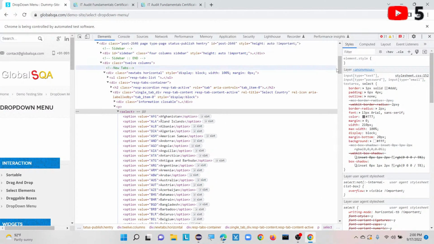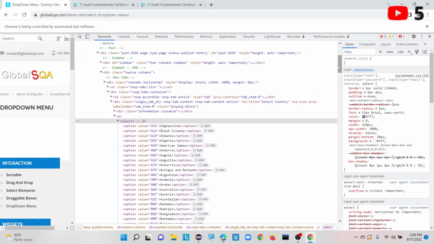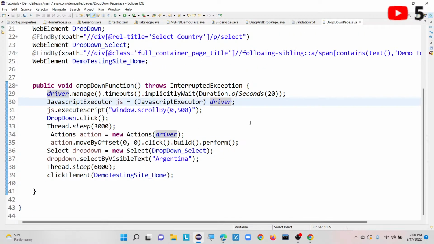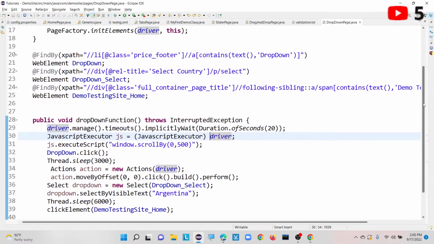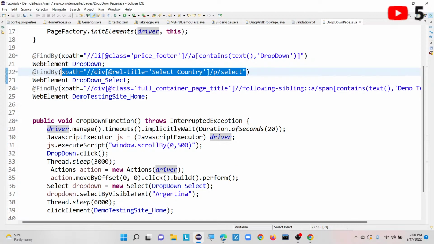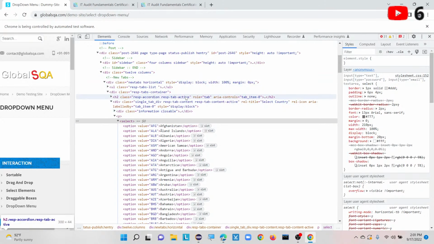Here select is a tag name used to create a drop down list element. So let me go to our actual page. Here you can see I have written one XPath, and there is also one select tag here. But what I did here, I took the previous references that we have before this tag name called select.